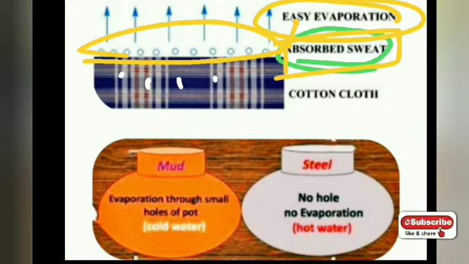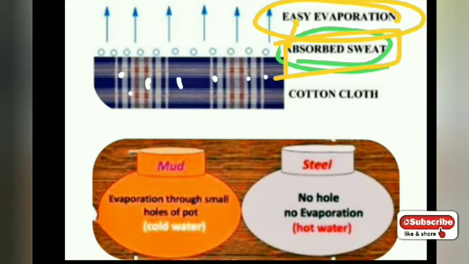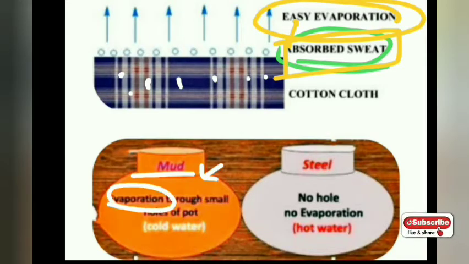The next example is the mud pot and the steel pot. This also you must have heard about. If you are living in villages, or maybe in cities also, now it is available, we prefer to drink water from a mud pot instead of the refrigerator. We say mud pot water is healthier. It is healthier definitely because there is no chemical thing. But why is it cooler? Just because of evaporation. The reason is again evaporation.